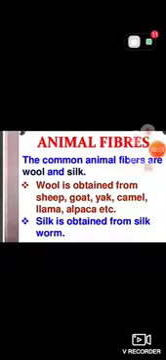Now, animal fibers. The common animal fibers are wool and silk. Wool is obtained from sheep, goat, yak, camel, llama, alpaca, etc. Silk is obtained from silkworm. We get animal fiber from sheep, goat, yak, camel, silkworm, etc.